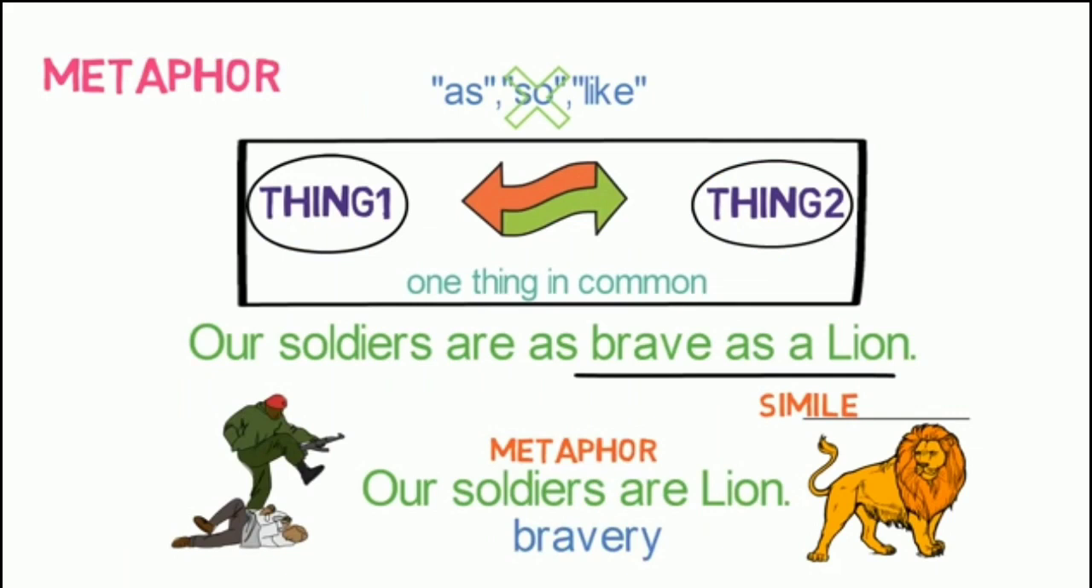Our next figure of speech is metaphor. A metaphor is an implied simile. Here, a comparison is made taking for granted that both the things are one. In metaphor, words such as as, so, and like are not at all used to show the comparison. For example, if I want to say that our soldiers are as brave as a lion, I won't say our soldiers are as brave as a lion, but I will say our soldiers are lions.